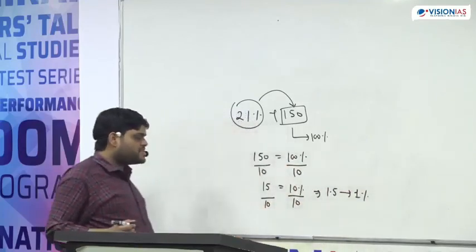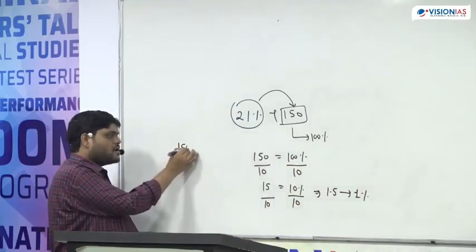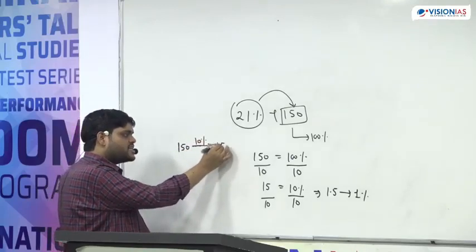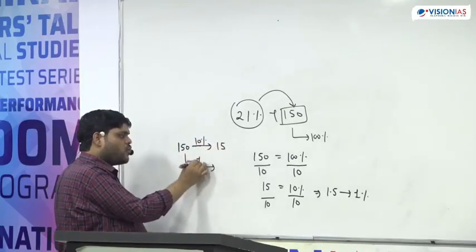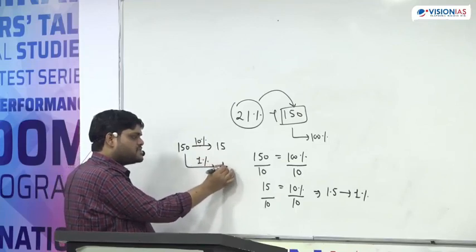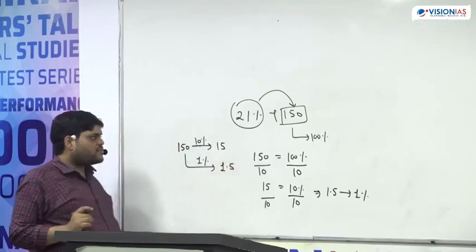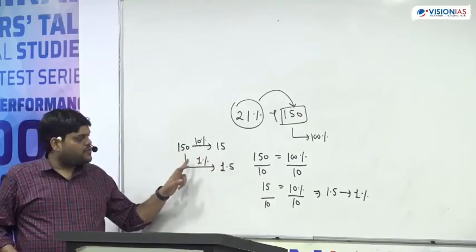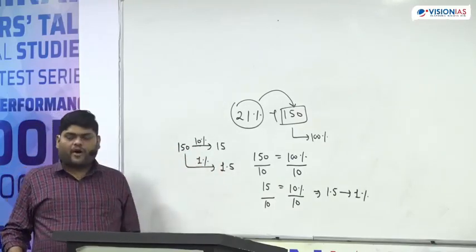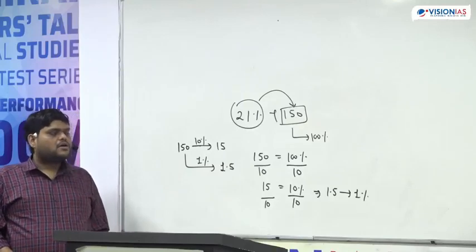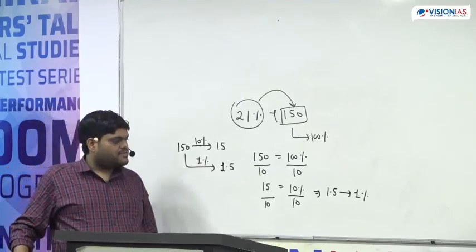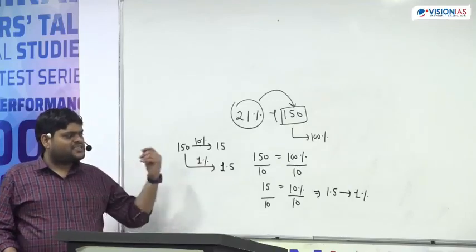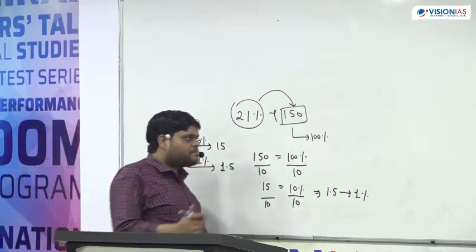So what information do we have? For 150, 10% is 15 and 1% is 1.5. And this is true for any number.